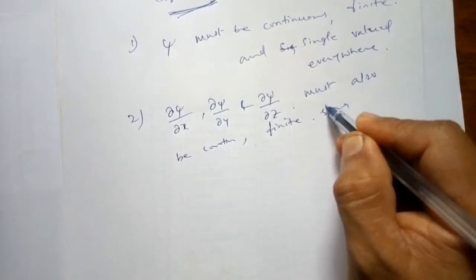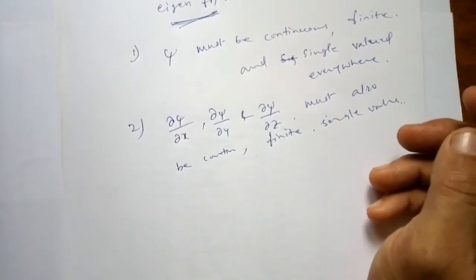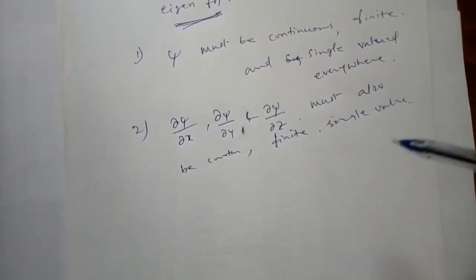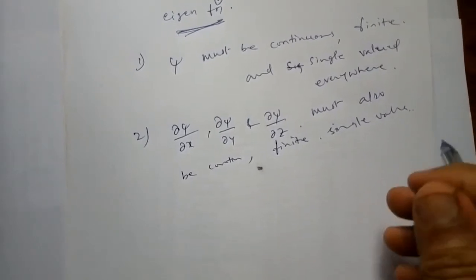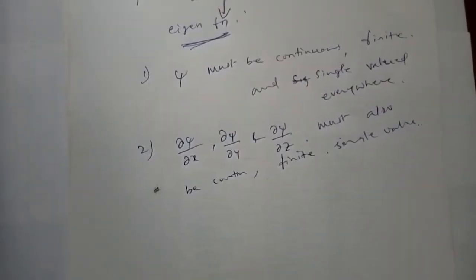If a wave function satisfies these properties, then it is called an eigenfunction.